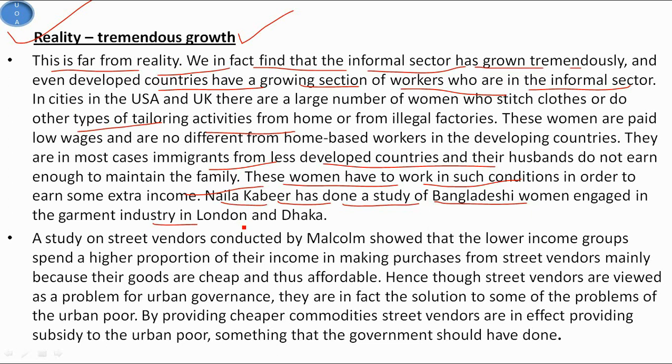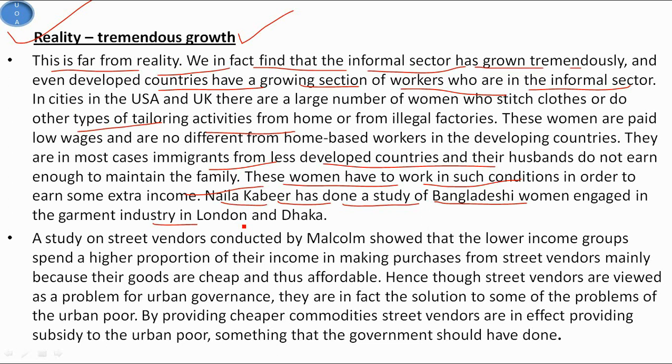Another section of the informal sector is the street vendors, and one will find a growing number of street vendors in most cities, in developed countries as well as in the developing countries. These self-employed people are mainly immigrants from developing countries. They work on the street because they are unable to get regular jobs. Street vendors can be found in almost all cities, in developed and less developed countries.